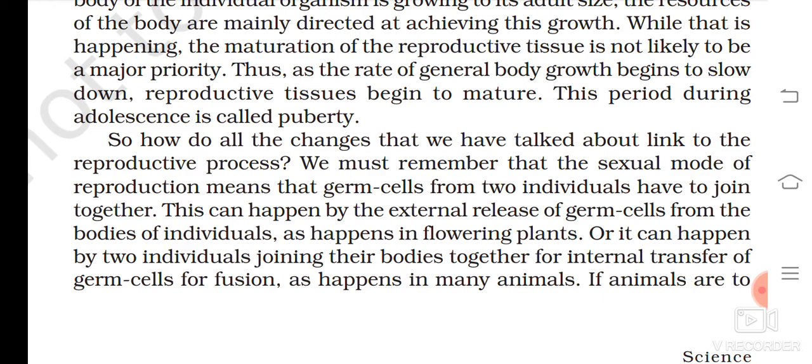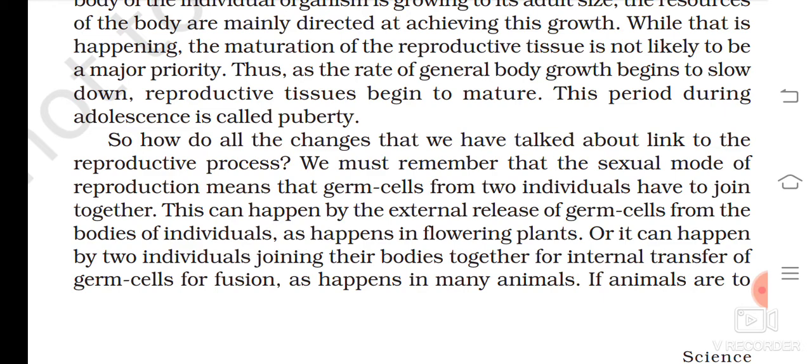In flowering plants, you have seen that pollen grains go onto the stigma. That means from the male reproductive part, pollen grains sit on the stigma, which is a female reproductive part. Okay, and then fertilization occurs.